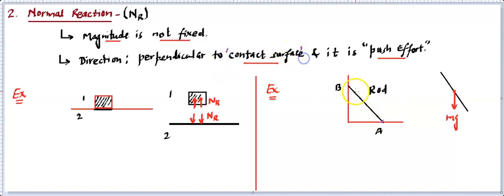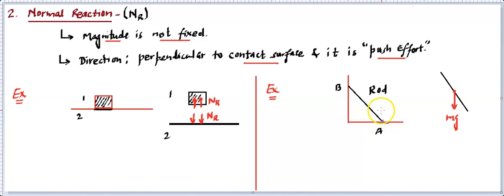Now this is a point contact, so you will not find a surface. But you need to see that out of the two objects which are in contact, the ground and the rod, there is going to be a plane or surface of contact. How can you identify it? Either of the surfaces will be known as the contact surface. So you see this is the contact surface, the surface of the ground on which it is in contact.